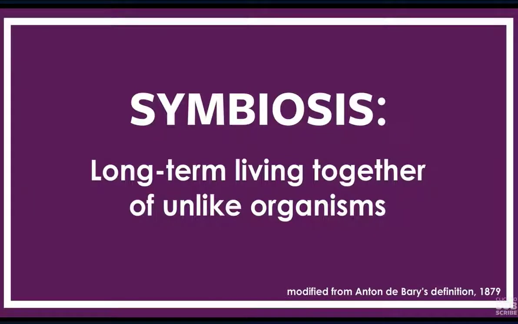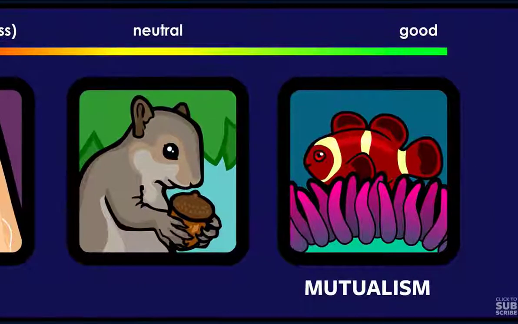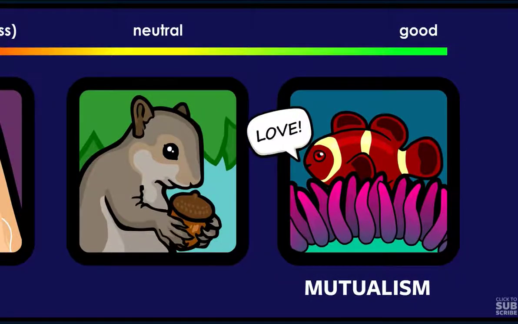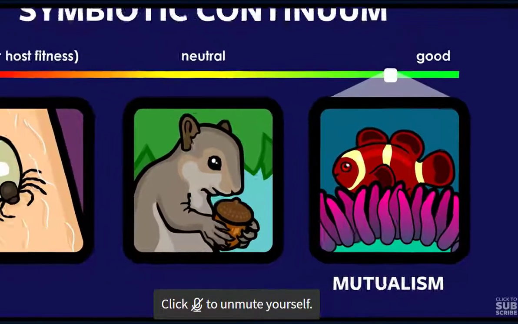In biology, however, symbiosis has a broader definition than simple cooperation. It's classically defined as any long-term living together of unlike organisms. Let me say that again. Symbiosis, the long-term living together of unlike organisms. Mutualistic symbiosis, or mutualism, is when both partners benefit from the relationship, like we saw in the clownfish and the anemone. When I say that both partners benefit from the relationship, what I mean is that both organisms experience a significant increase in evolutionary fitness. They both end up being better at surviving and reproducing.